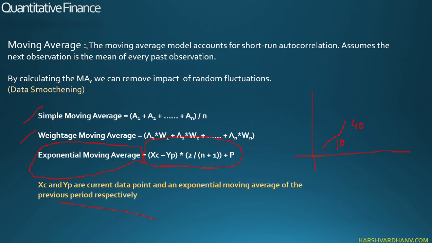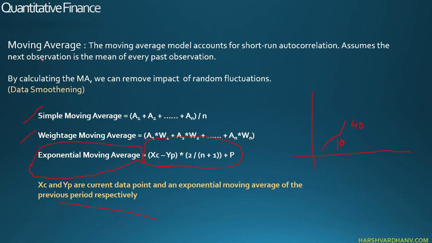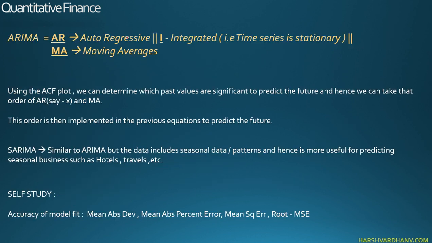The point over here is that in auto regression we are regressing the future variable, or the variable which has to be predicted, against its older values or the lagged values, and we are using the average value, the moving average value, not the actual values. When we combine both, which is auto regression and moving averages, we get an ARIMA model. But we have AR and MA. What is I in this, right? There is an I also. It's called ARIMA, not ARMA, right?